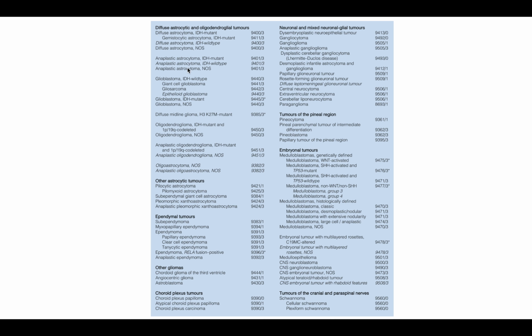So this discussion is entirely about the diffuse astrocytic and the oligodendroglial tumors, the low grade ones. Diffuse astrocytoma IDH mutant, gemistocytic astrocytoma IDH mutant, diffuse astrocytoma IDH wild type, and diffuse astrocytoma NOS. So we will concentrate only on this category today.